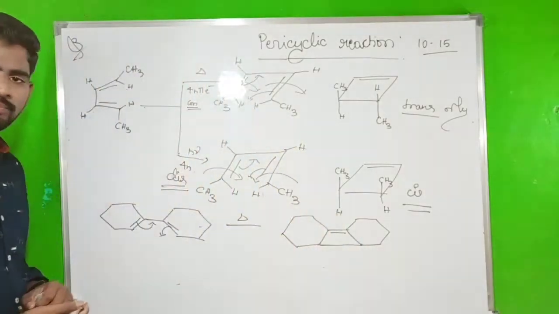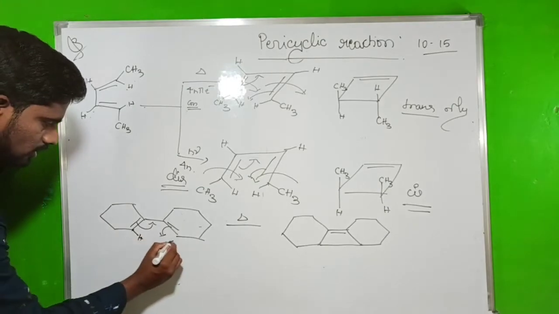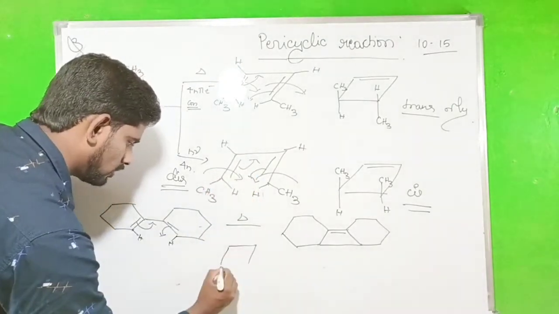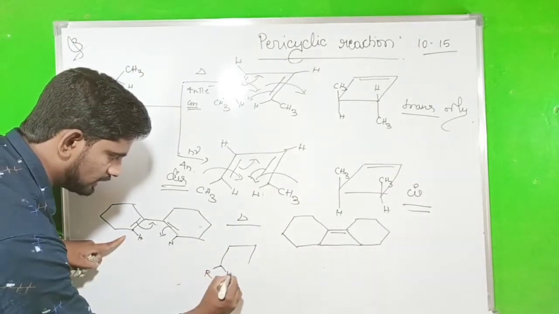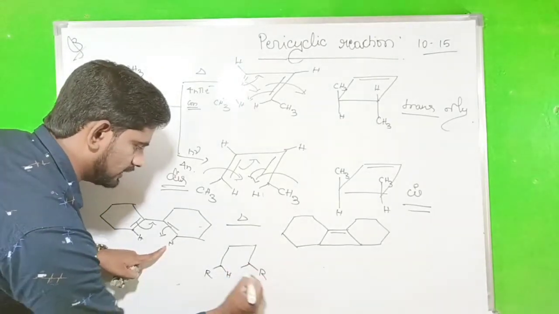This is the formation. Is it cis or trans? You have to focus, write the hydrogen, take the model here. So R is here, H is here. So here H is opposite and R is here.